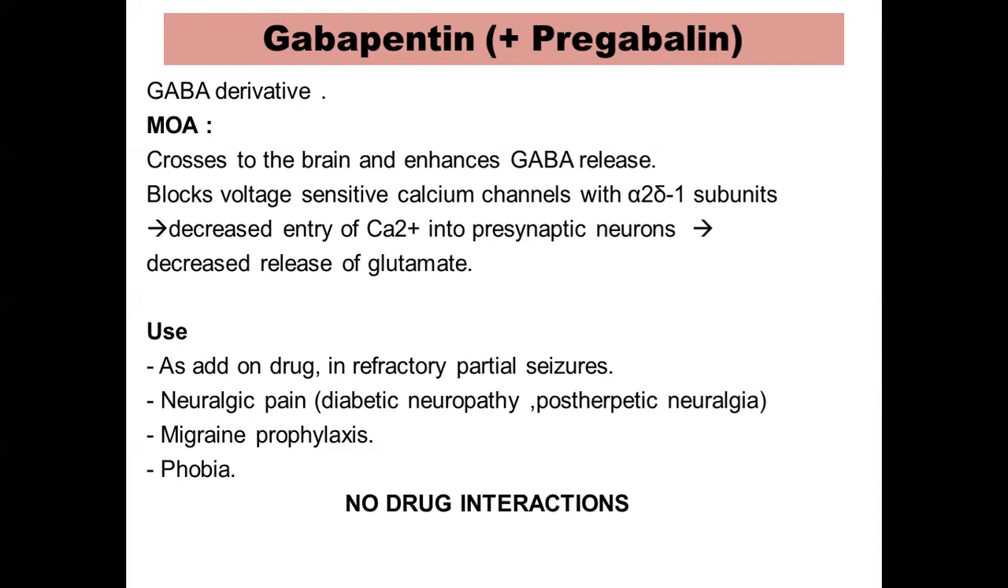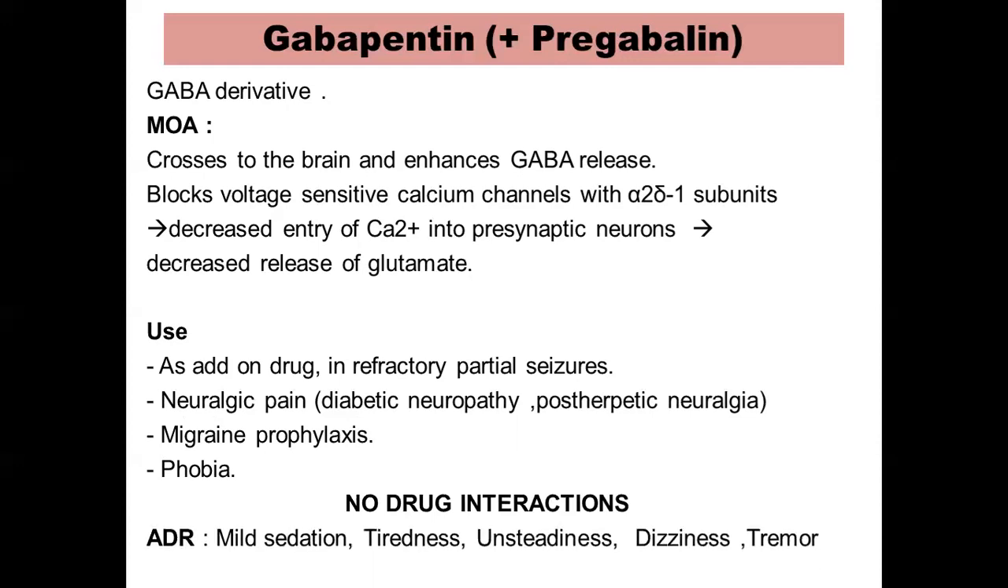So you can use this drug as an add-on to other drugs for refractory partial seizures, but it finds a lot of use for treatment of neuralgic pain that you find very commonly in diabetic patients, for migraine prophylaxis and phobia. In this chapter itself, we have come across two drugs which are used for migraine prophylaxis. One is sodium valproate and the other one is gabapentin. One of the very attractive features of this drug is that it has no drug interactions like the previous anti-epileptic drugs. The adverse drug reactions include sedation, tiredness, a feeling of unsteadiness, dizziness, and some patients also complain of tremors.